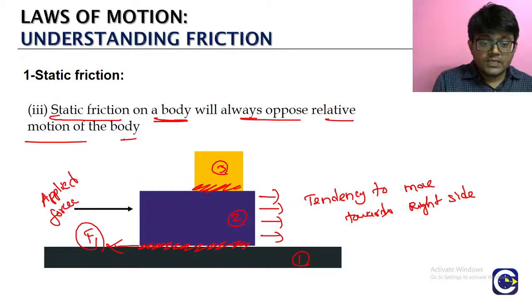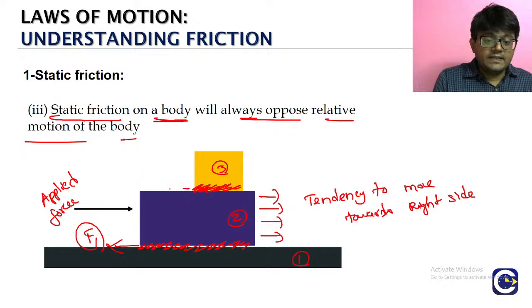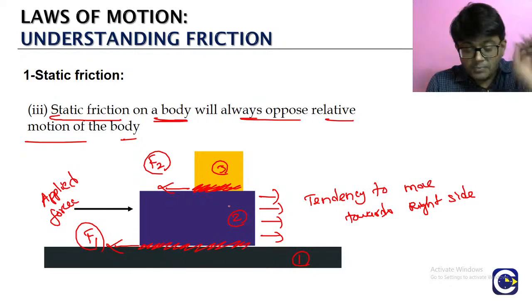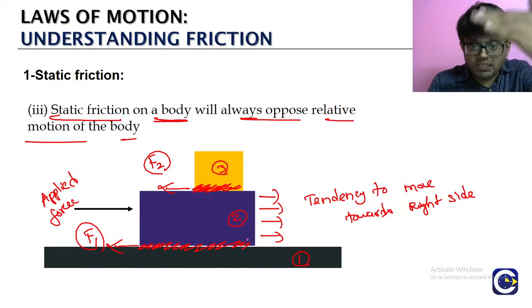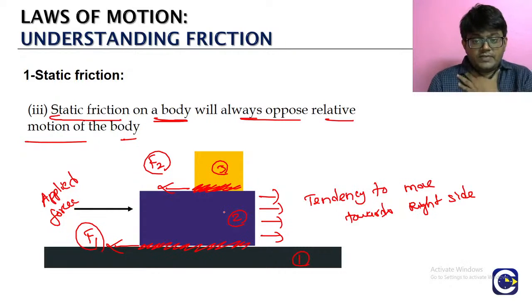மேல பாருங்க, இங்க என்ன, block 2 is moving towards the right side, means இங்க இருக்கிற friction value will be opposing. The friction value will be opposing. Okay, so friction acting on the block 2 எத்தனை? 2. ஒன்னு between the block 2 and block 1 ஓட contact surface, ரெண்டாவது block 2 and block 3 contact surface. ரெண்டு இடத்துலயும் what are we seeing? The friction is opposing the relative motion. அப்படிதான் இருக்கும். Friction always opposes the relative motion of the body.